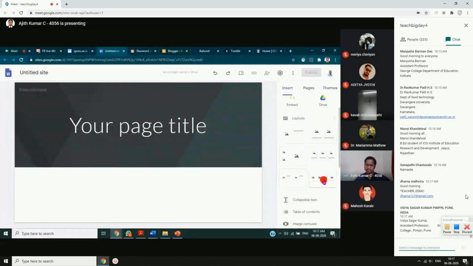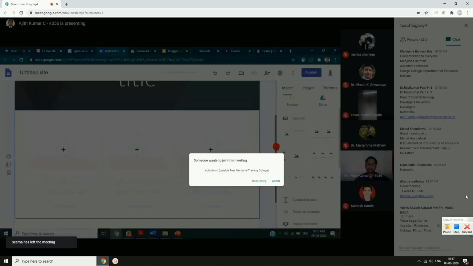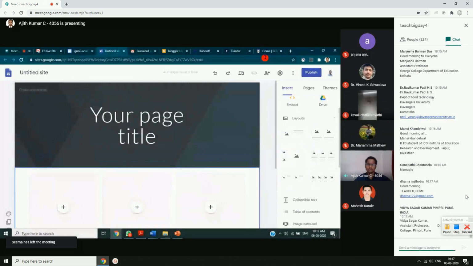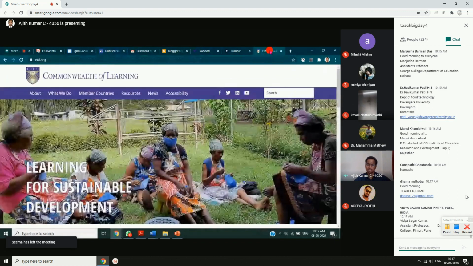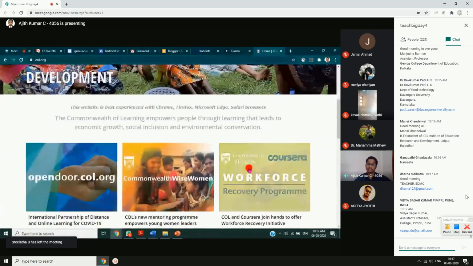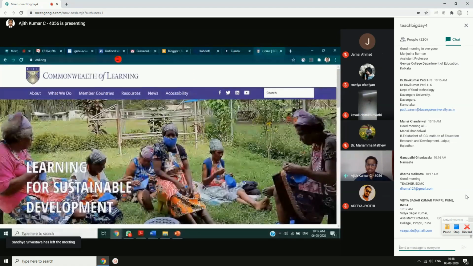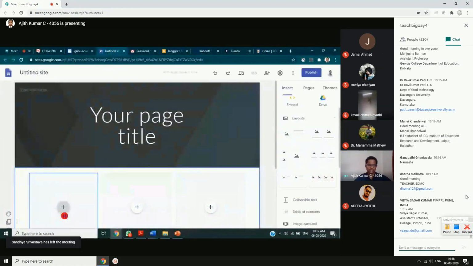For example, suppose I choose this one on the right side. I'll just click on that layout. You can see the kind of layout which we were seeing in the Commonwealth of Learning, not exactly the same way, but you can see this kind of three images. The layout which I have chosen also has that kind of layout.